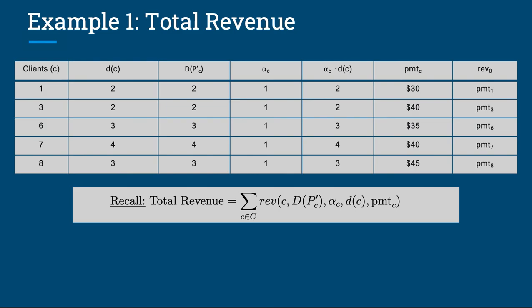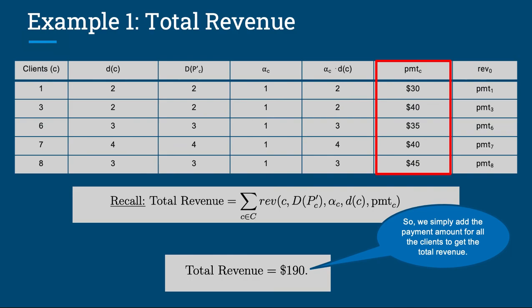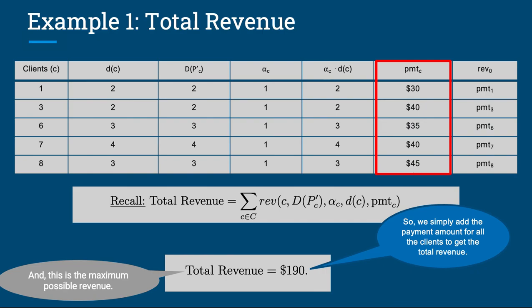Let's take a look at the payment amount, payment of C column for each client. For client 1, it's $30, and for 3, it's $40. Similarly, for clients 6, 7, and 8, the payment amounts, payment of C, are $35, $40, and $45 respectively, and this gives us the value $190. This is because we added all the payment amounts for all the clients to get $190. And this is the maximum possible revenue for profit only.